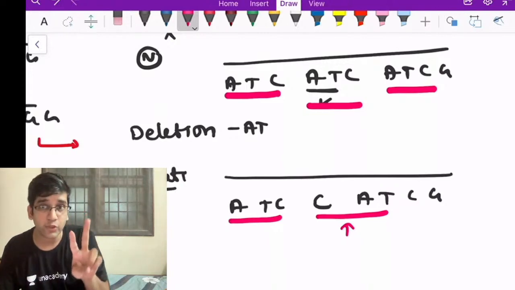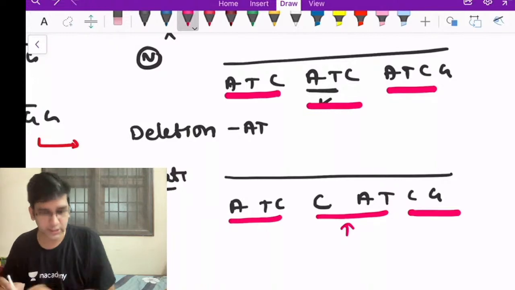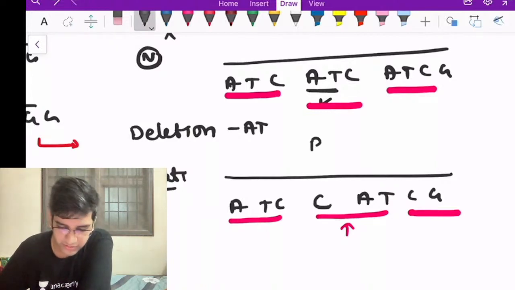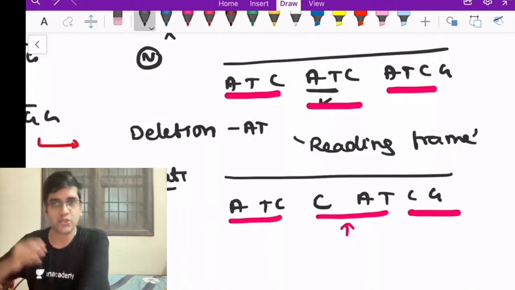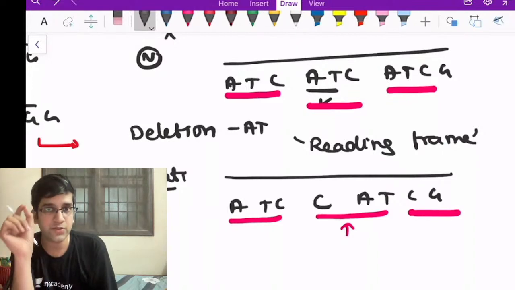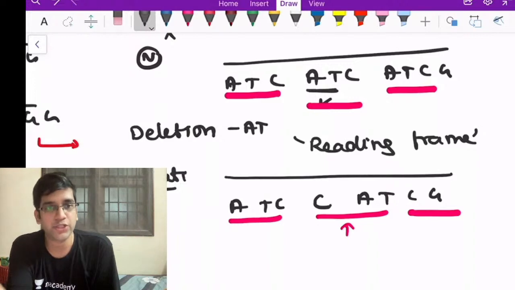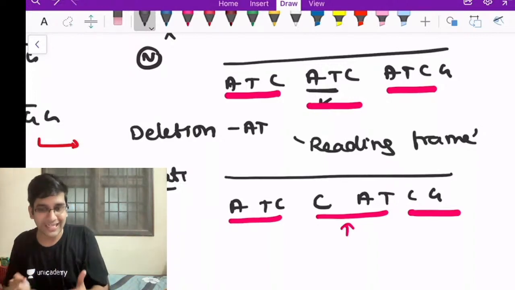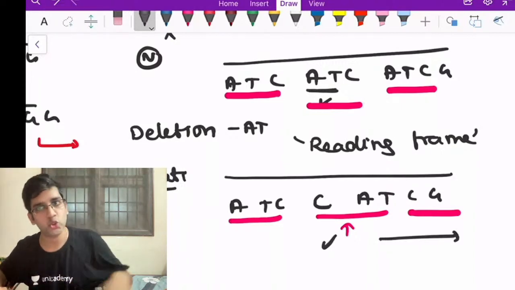It's not only the second amino acid. When the second amino acid changes, will the third amino acid also change? Yes, the reading frame changes. Once the reading frame changes, it's called a frame shift mutation. So in a frame shift mutation, not only that amino acid changes, like in a point mutation, glutamine to valine only, sickle cell anemia. Here, not just that amino acid, this and everything after that also gets changed.